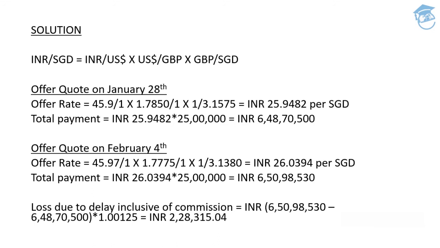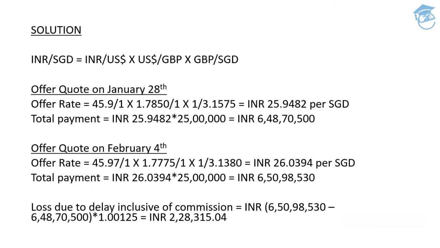The same will be multiplied with 1 GBP in consideration of n number of US dollars, multiplied by 1 Singapore dollar in consideration of GBPs. So this is going to be the cross rate: INR divided by US dollars, multiplied by US dollars divided by GBP, and the same will be multiplied by GBP divided by Singapore dollars. This is going to be the solution part.